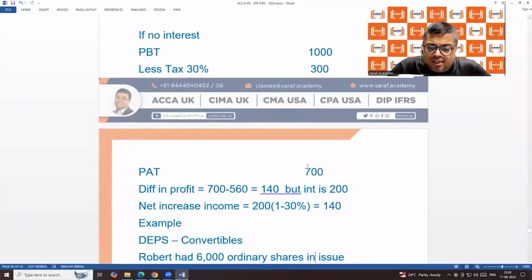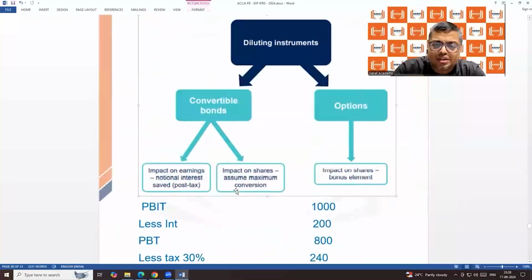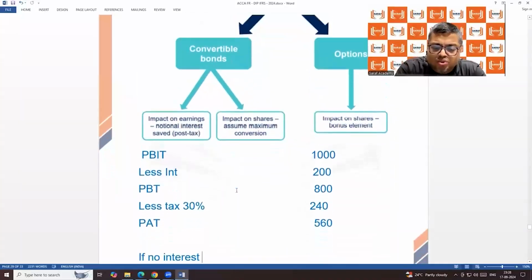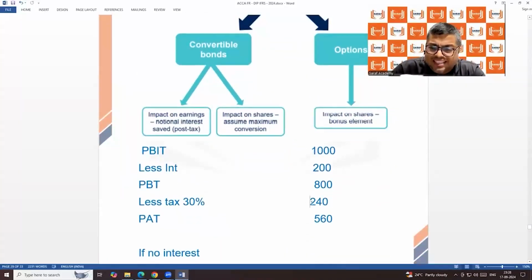It is not 560 plus 200. It is 700 only. Because when we are not paying 200 interest, we are paying more tax. When the 200 interest is there, tax is on 800 only. When the 200 interest is not there, tax is on 1000. So when we are not paying interest, we are paying extra tax. When we are not paying 200 on 200, we are paying 30%, 60 tax.